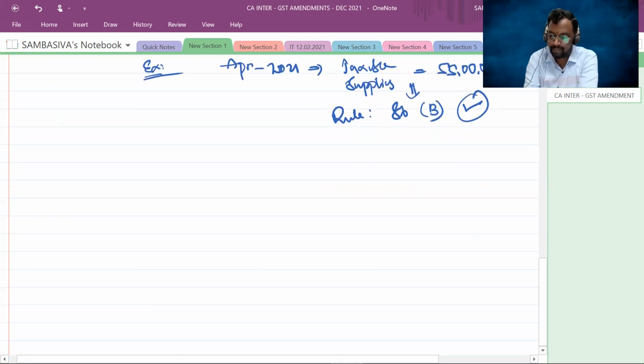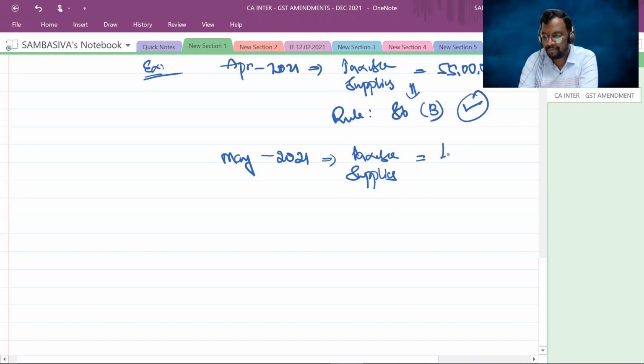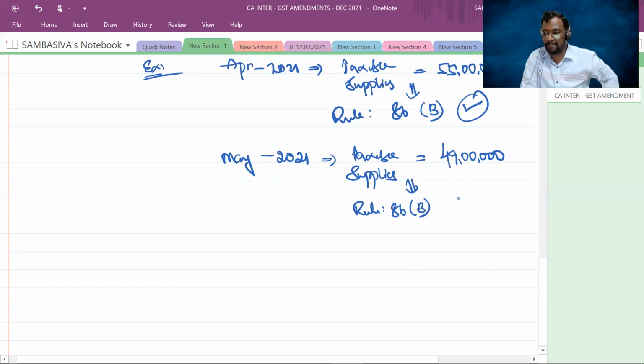Fine, sir. Very good. Now, in the month of May, suppose that my taxable supplies are 49 lakhs only. Now, in this scenario, whether rule 86B is applicable for the May 2021 tax period? The answer is absolutely no, because your taxable supply has not exceeded 50 lakhs.